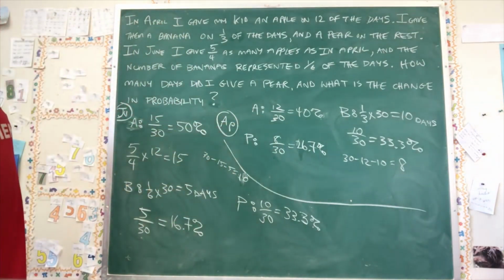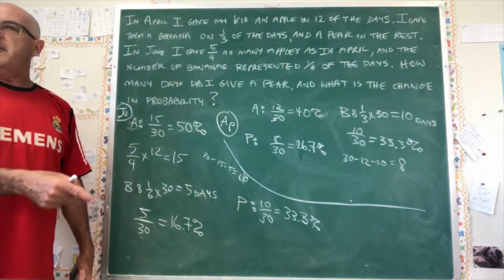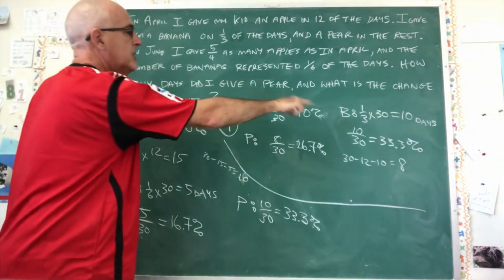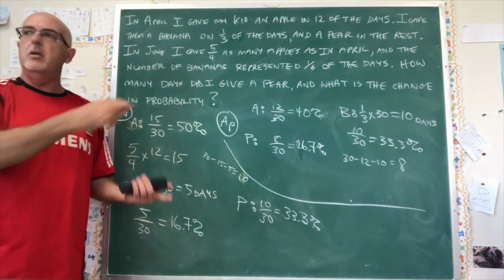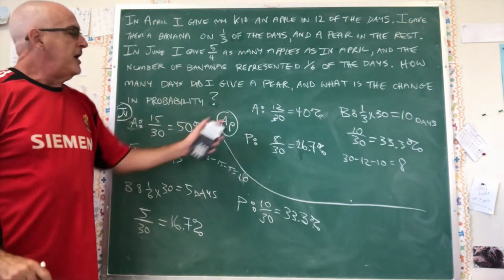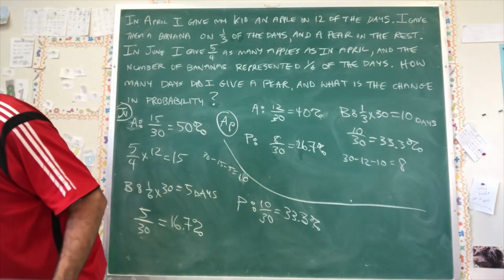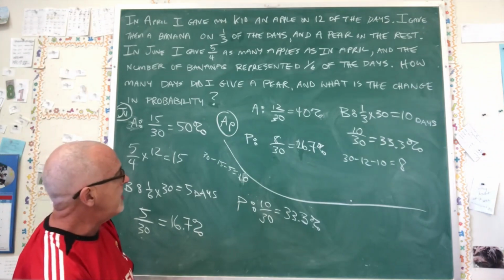So we have, I think, finished answering the whole question. No, we haven't. The change in probability. So that's why I put it there. Because otherwise, you could answer this with all of the numbers of pears, numbers of apples. You never would really have to do the favorable over total thing at all. You wouldn't be doing very much probability and you get away with it. But the change in probability forces us to recognize this is a probability question and we have to do some probability if we want the marks.